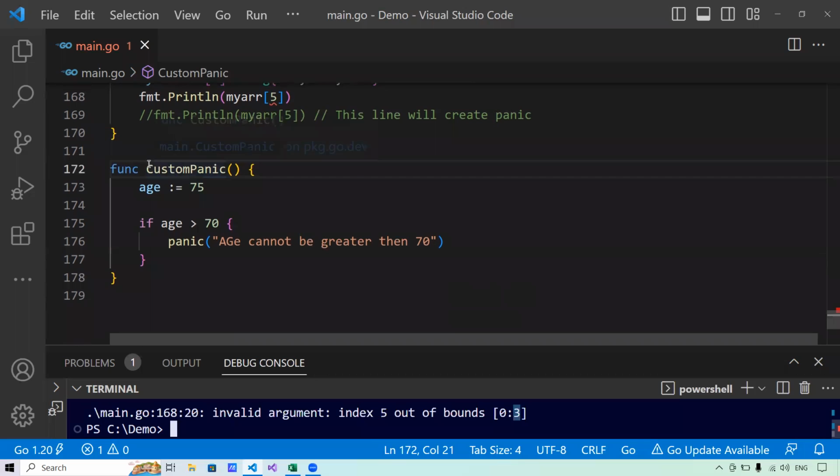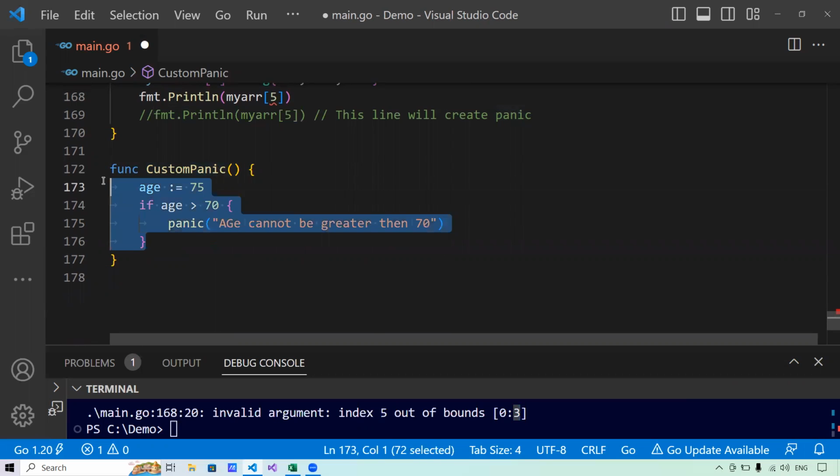Now there is a custom panic that a programmer can raise by using the panic function. Though this is not a very logical program that I have written here, the purpose is to make you understand what exactly panic is and how we can raise a custom panic. So here I'm saying age is 75, and if age is greater than 70, then panic: age cannot be greater than 70. And when I say panic, that means this program will exit with panic information and will pass a status code of 2 to the operating system.